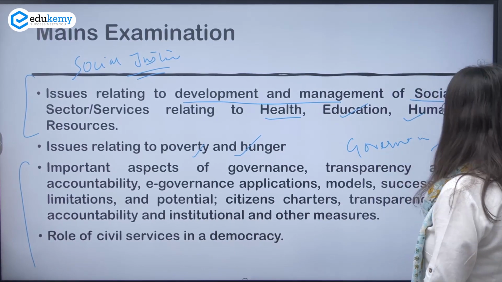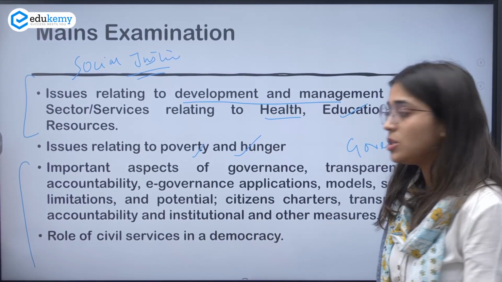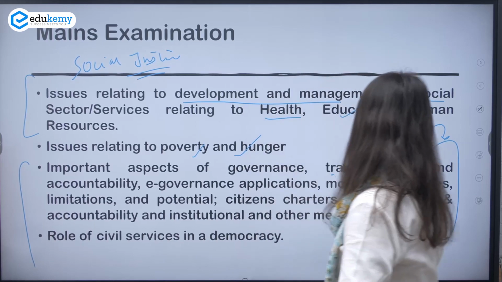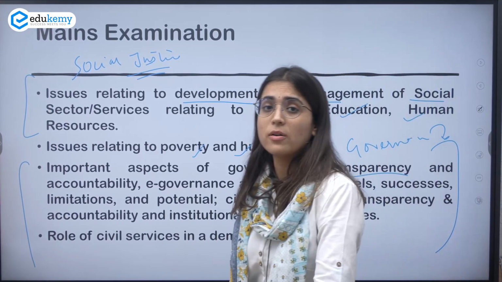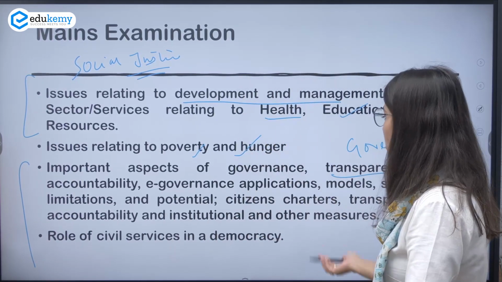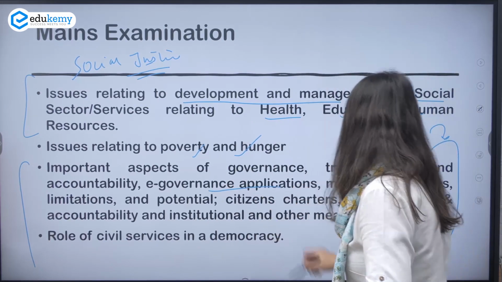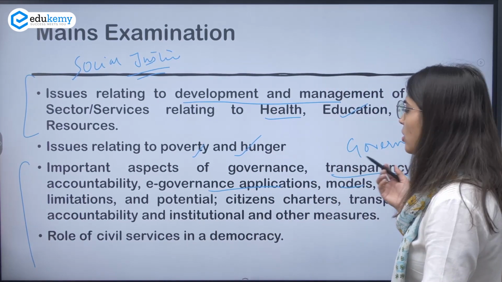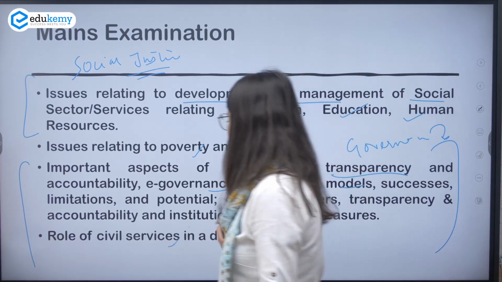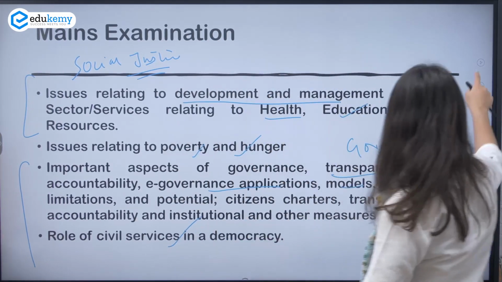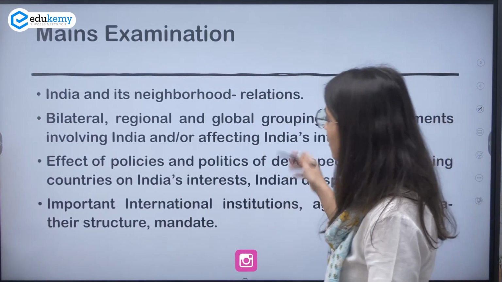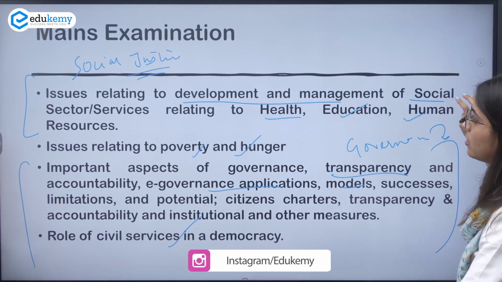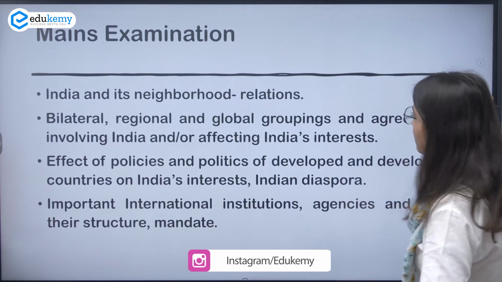Okay, so this is your governance part. What you need to read under this: important aspects of governance, transparency, what e-governance is, what its application is, what the models and successes are, what the role of civil services in a democracy is, etc. Okay, so this is what that was all about, your governance part.